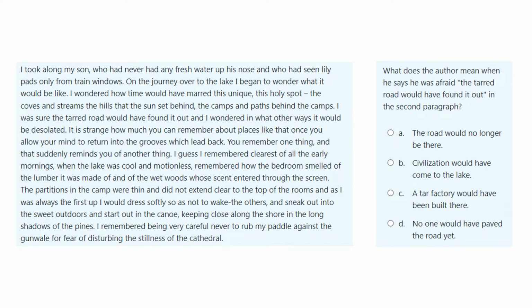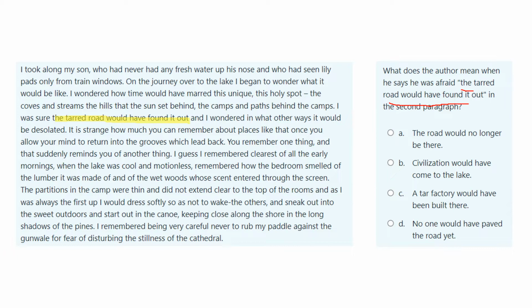Question 2. What does the author mean when he says they were afraid the tarred road would have found it out in the second paragraph? So the first thing that we need to do is find where it says the tarred road would have found it out. And we can see that it is there. Then we can look at the answers that we have. The road would no longer be there. Civilization would have come to the lake. A tar factory would have been built there. No one would have paved the road yet.